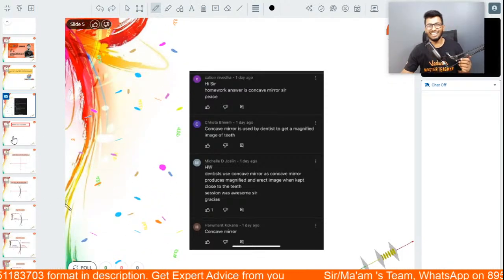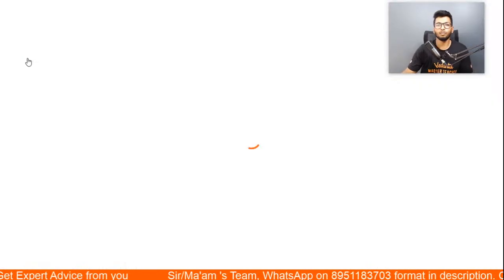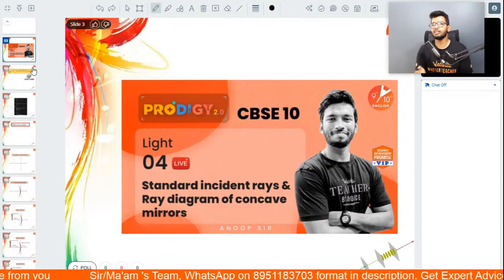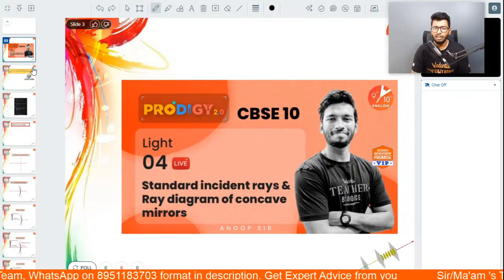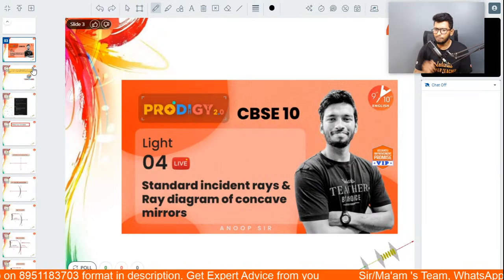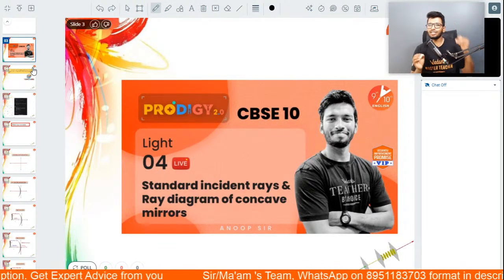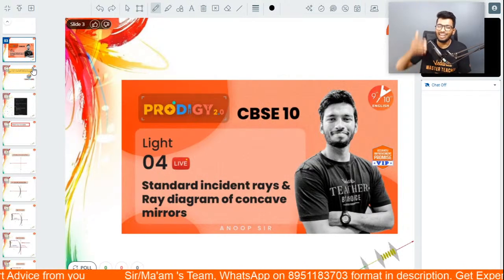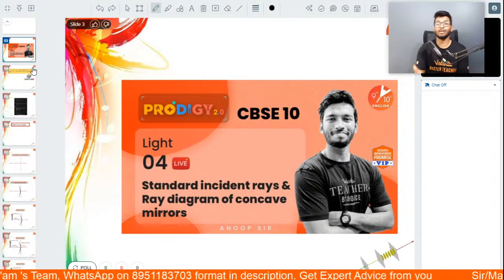All right. So let's get started, people. As I told you before, what we're going to learn today is basically the standard incident rays and ray diagrams. Before I start with this topic, let me tell you why this topic is so very important. The reason is that you have ray diagrams in your board exams. It is a short question.